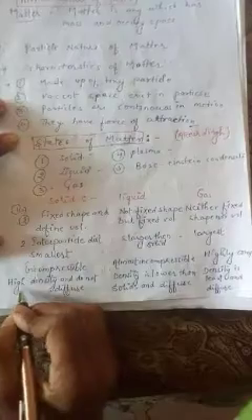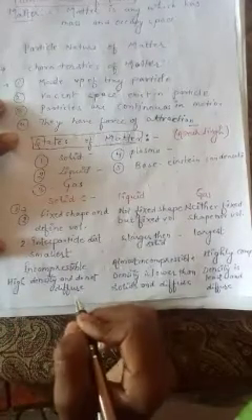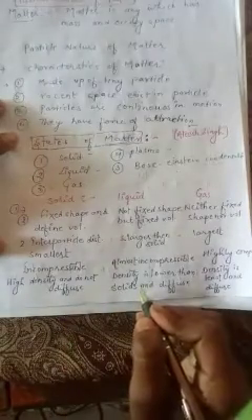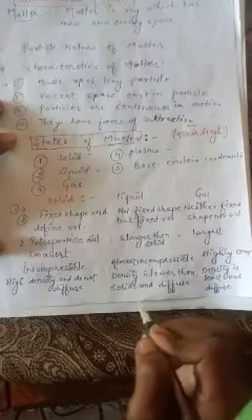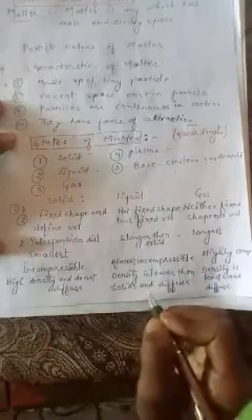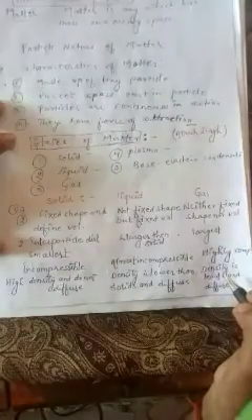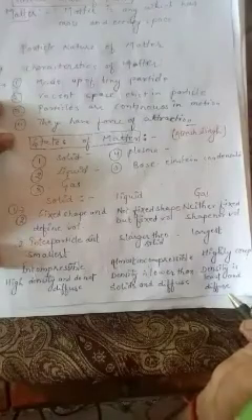Now we are talking about density. Solid has high density and does not diffuse. In case of liquid, density is lower than solid and it can diffuse. In case of gas, density is least and there will also be diffusion.